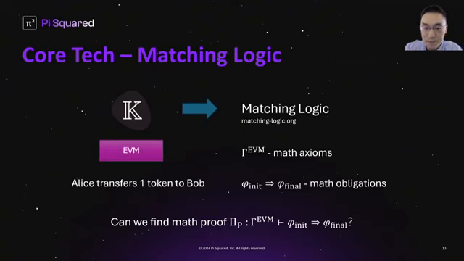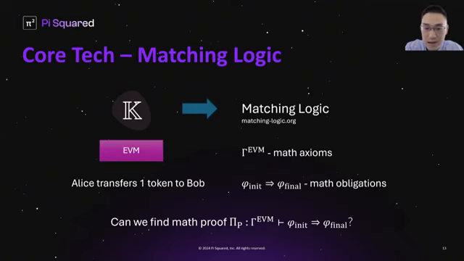So for example, the formal semantics of EVM, the Ethereum virtual machine, in K, represents a set of mathematical axioms called gamma EVM, and these axioms specify the behaviors of any EVM program's code using rigorous mathematical definitions and notations. And such that any program execution trace is associated with a corresponding mathematical obligation which can be proved.